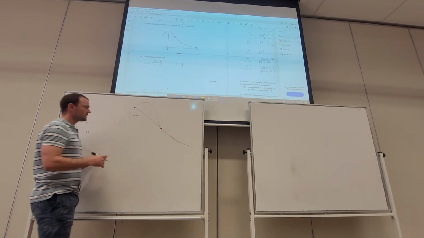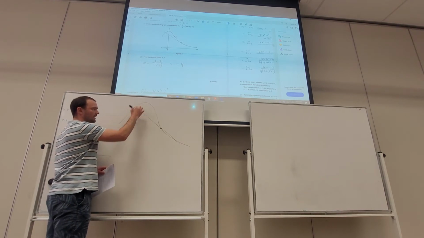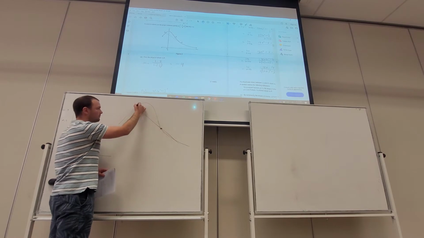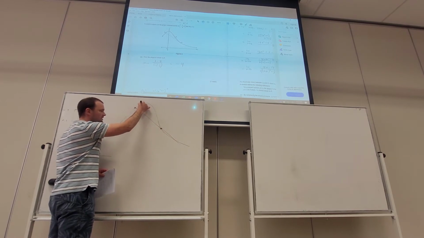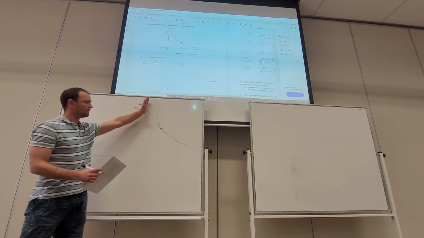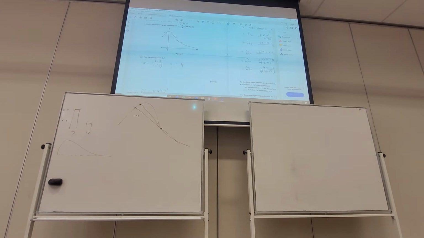So this is evidently not true, because at the moment this point has the same slope as it does at this point. And if we move this point to here, it's going to be steeper. So just because we move it closer to that point doesn't mean the slope is getting closer. That's what they're getting at there. If you want me to explain that a little bit more, let me know.